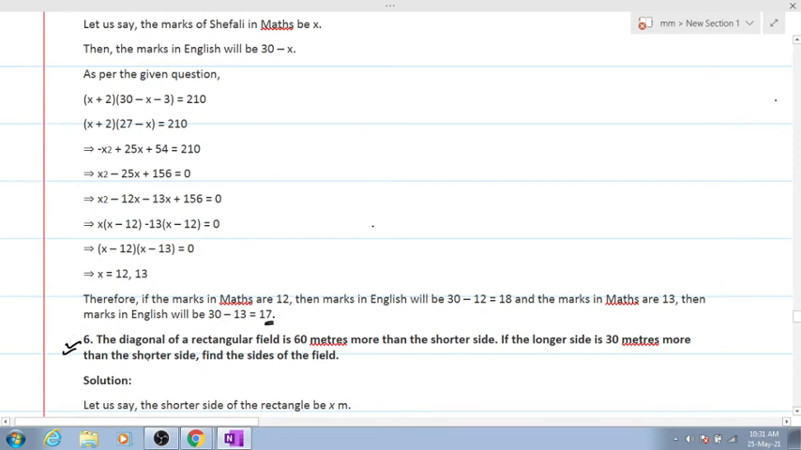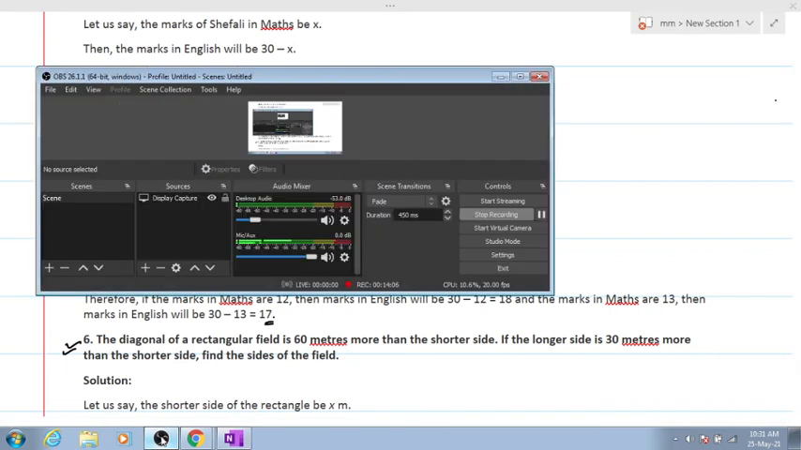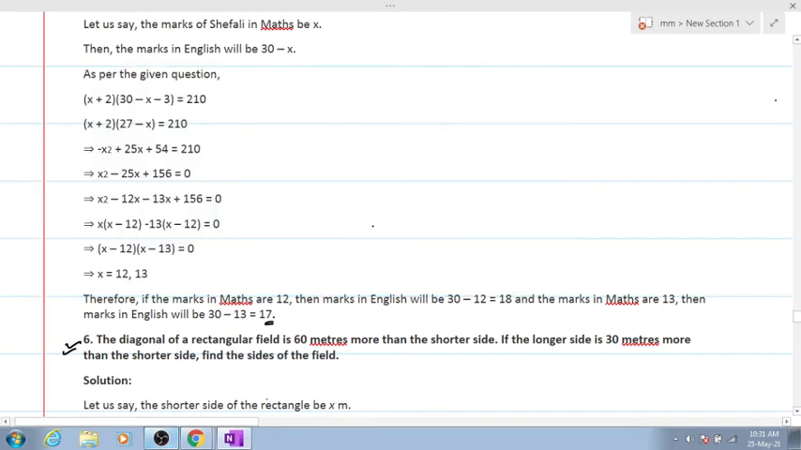So we will have to assume the diagonal is x, and since the diagonal is 60 meters more than the shorter side, let it be the breadth. Therefore, the breadth will be x minus 60. And you forget about the breadth. Now the shorter side they have told you, so you assume the shorter side to be x. Clear? And this diagonal will become 60 more than the shorter side. So this is the diagonal.